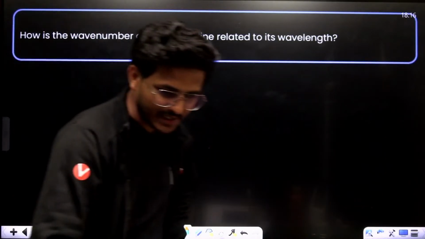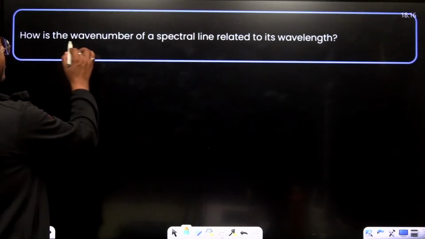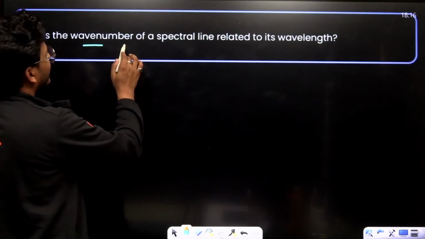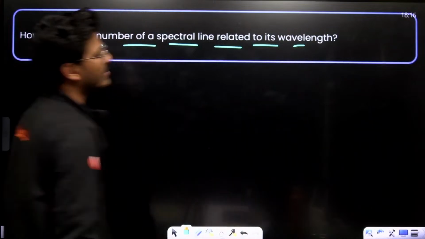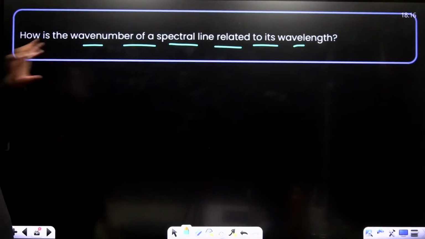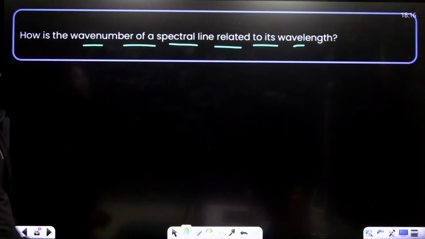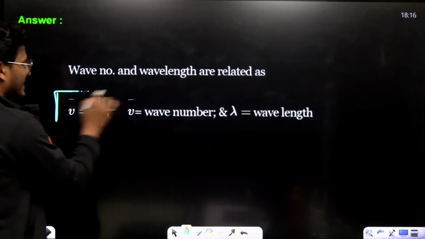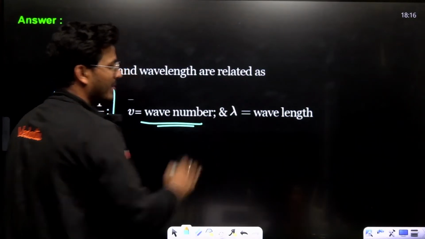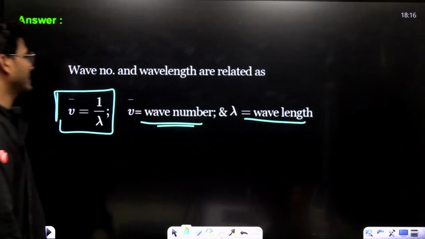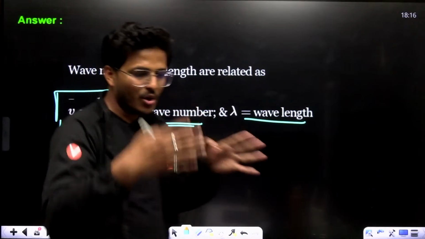Now moving to next. What is the wave number of a spectral line related to its wavelength? See, this is v dash equals 1 upon lambda. v dash is the wave number and lambda is the wavelength. This is the simple relation, v dash equals 1 upon lambda.